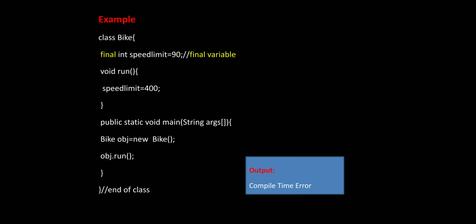In this program, if we didn't declare the void method, we can easily access the speed limit as 90. But here, on both sides, we initialize the one variable. In the class, we declare it as final. In the method, we declare a normal variable. Because of that reason, the program will give a compile time error.